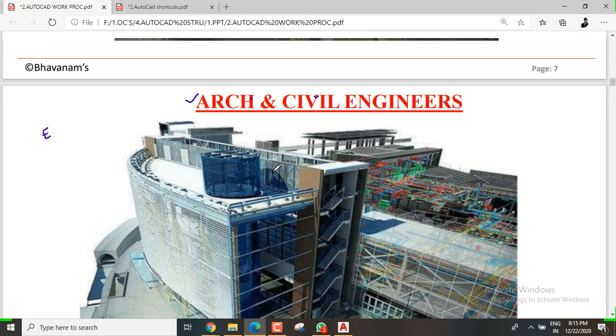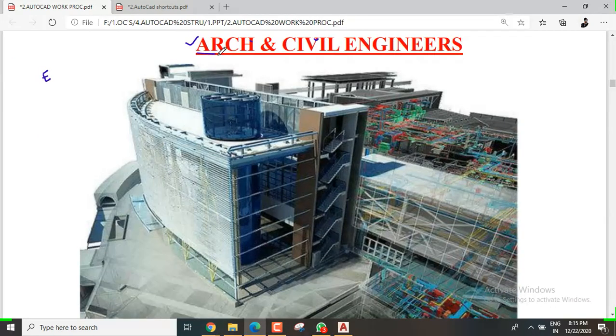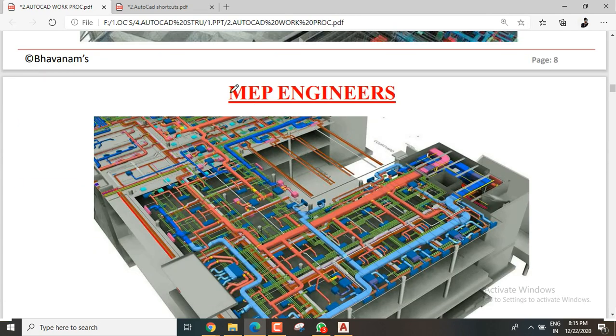The architectural engineer prepares the architectural plan. After that, based upon that architectural work, the structural engineer prepares the structural plans and everything. After that comes MEP: mechanical, electrical, plumbing.